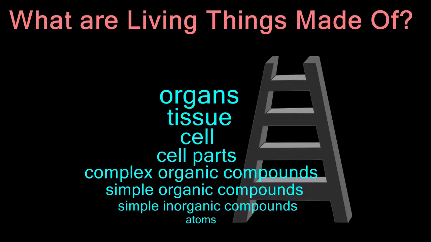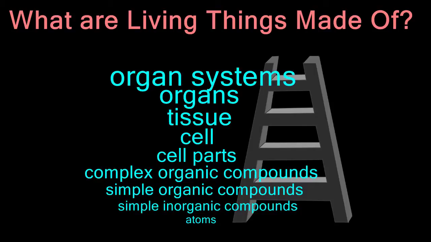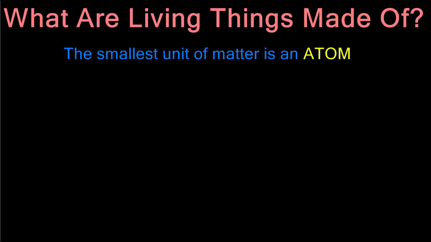Organs combine to form organ systems. For example, your circulatory system or your digestive system. All of these organ systems together make up an organism, an entire creature like yourself. To answer the question, what are living things made of? Let's look at the lowest rung of the ladder and look at atoms. Atoms are the smallest unit of matter. Regardless of whether something is alive or non-living, it is made up of atoms.